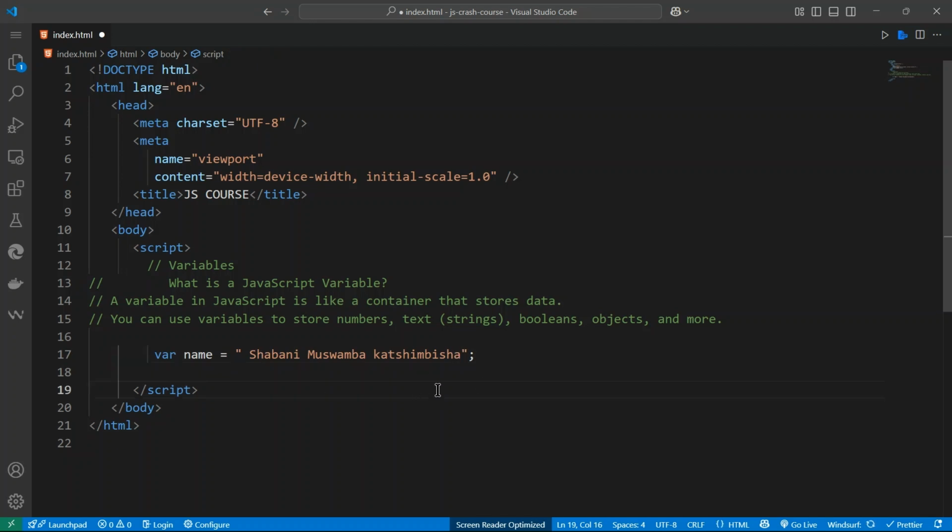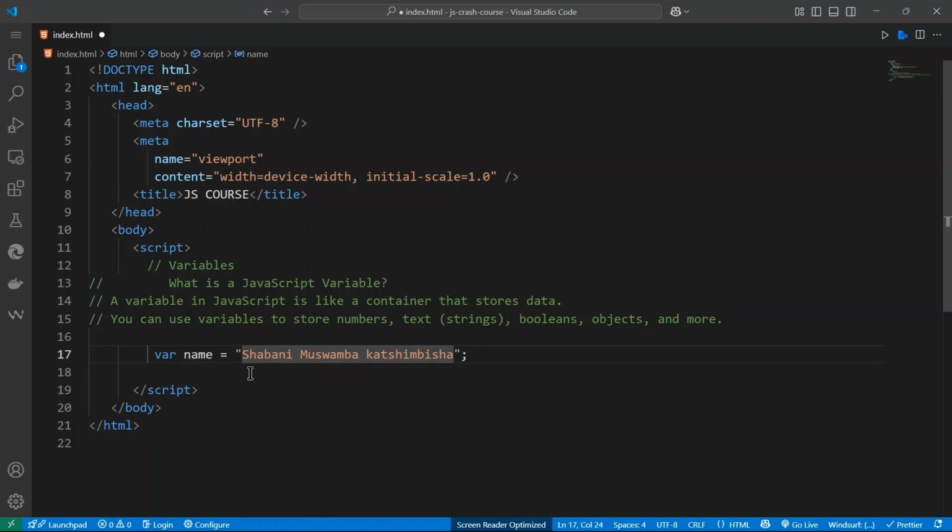In JavaScript, the semicolon after a variable is not mandatory, but you can always put it. In some programming languages you must put the semicolon after a variable, after something like a function. But for JavaScript, it doesn't matter. There is no error. So this is how you declare a variable. Here we have declared a variable and assigned the name, a string, to it.